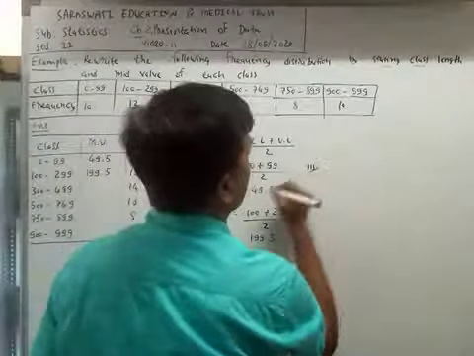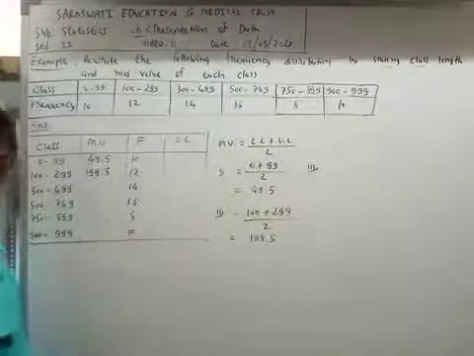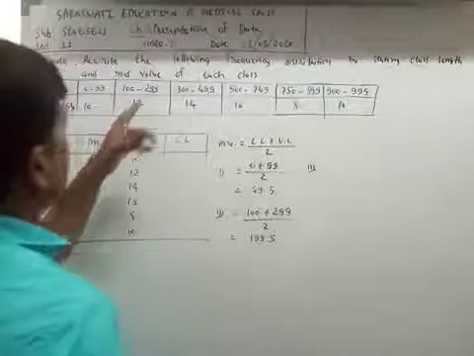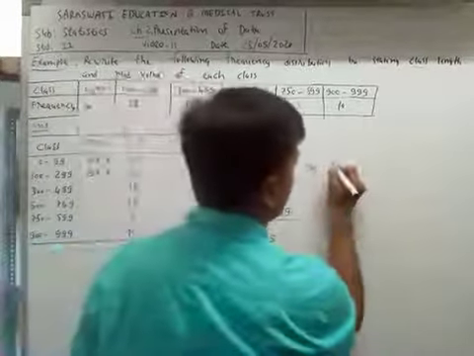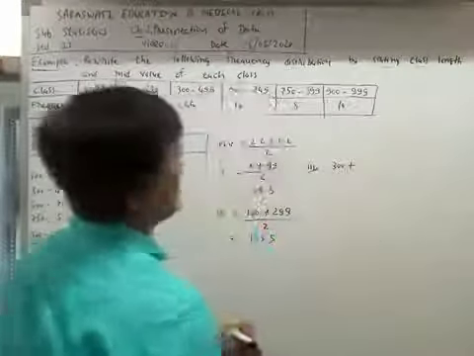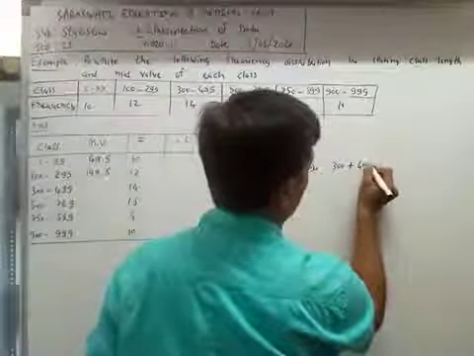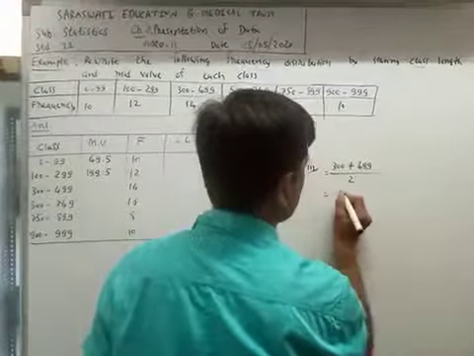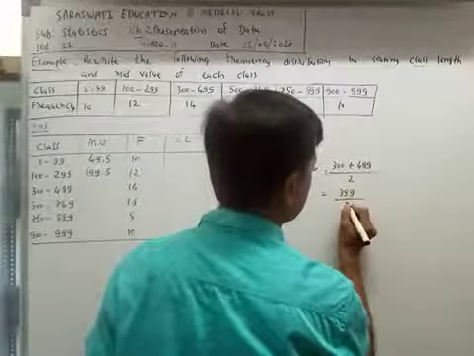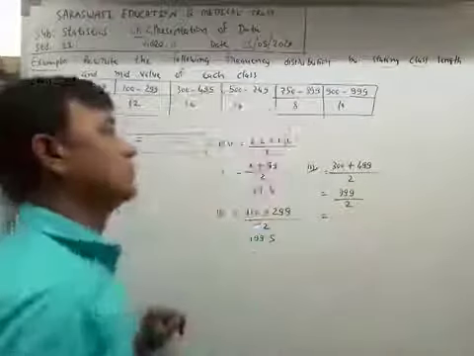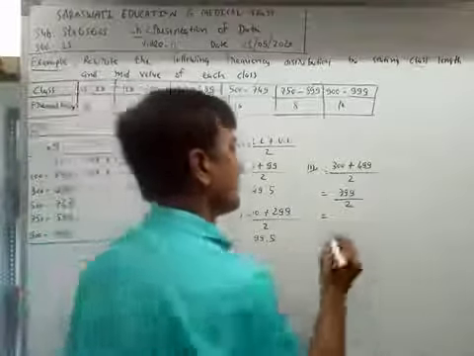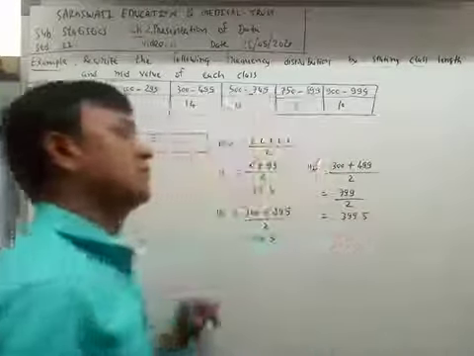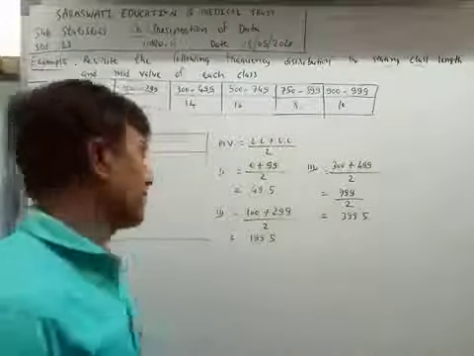Now mid value of the third class. Lower limit 300 plus upper limit 499 divided by 2. 799 divided by 2, so the answer is 399.5.